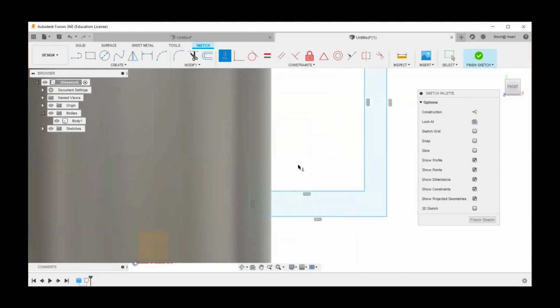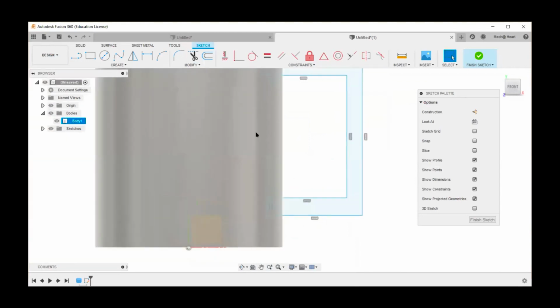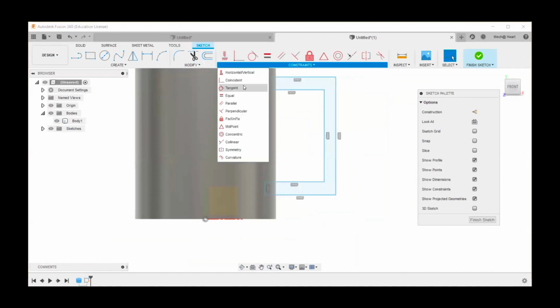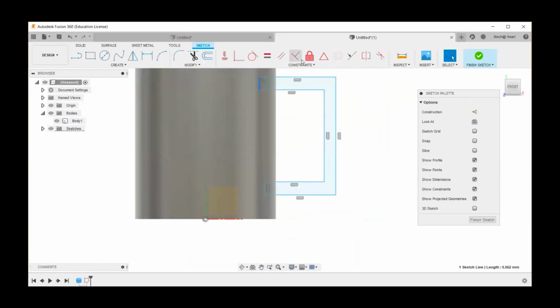And also I can make both of them collinear. All these things are available over here. If you want something to be midpoint, if you want them to be equal, I want these two to be equal. So I can click this equality constraint and they all will be equal, right? So this and this should be equal. So all these constraints I can give here.